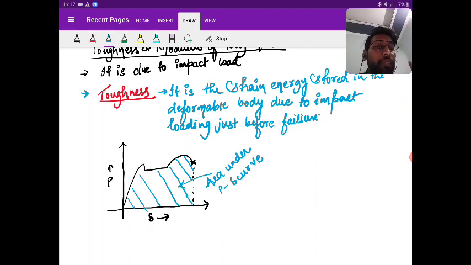This is general, right? Because the same diagram cannot be drawn for mild steel, in case of static loading and impact loading. I'm just drawing the normal diagram because this type of question they used to ask in the exam. So this area under the P delta curve is representing the work done.